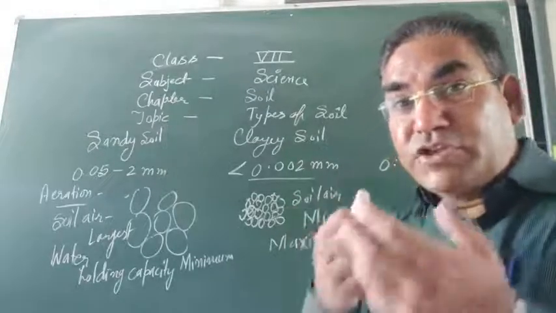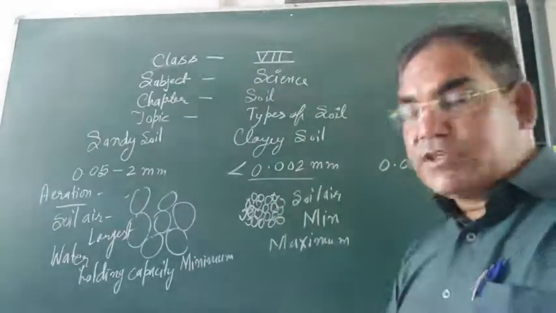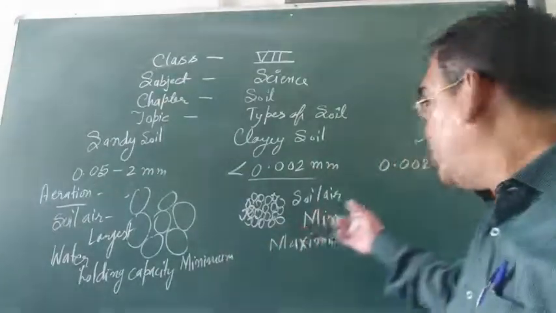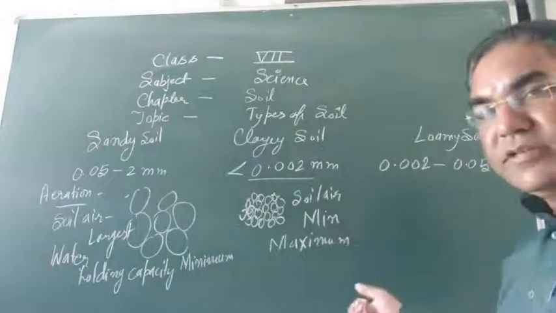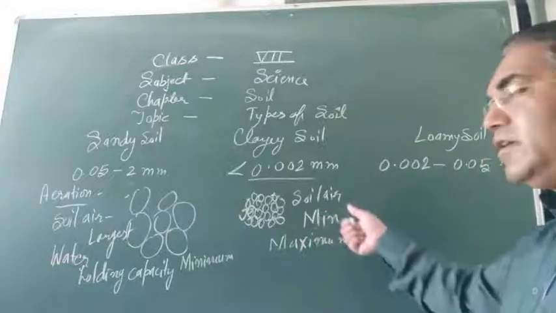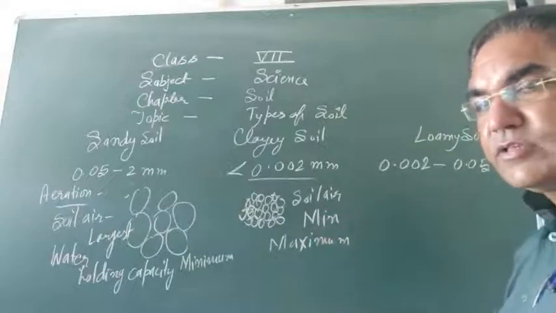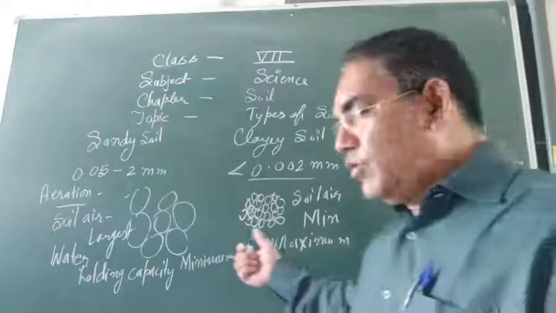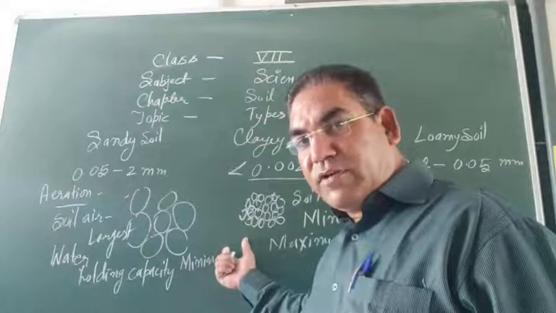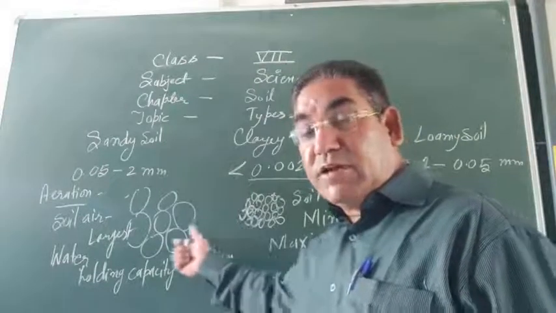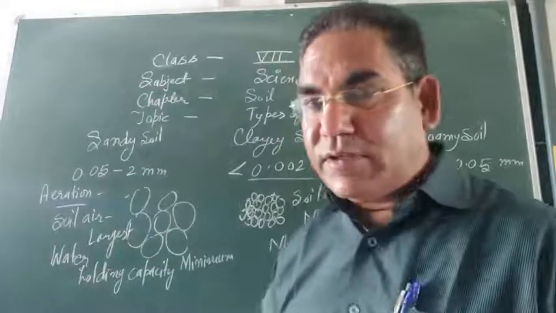They retain the moisture in it. Now, loamy soil is between sandy and clay soil, so it has less water holding capacity than the clay soil, but more than sandy soil.